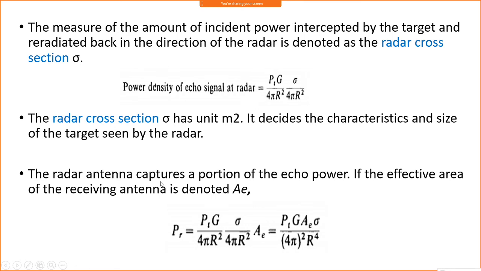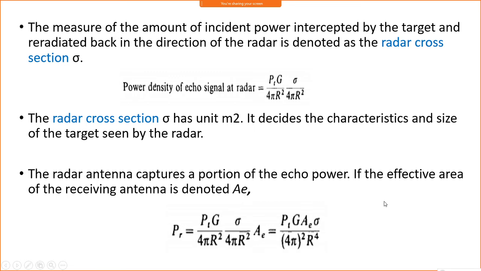So now the radar antenna captures a portion of the echo power from the target. The receiving antenna has an effective area, whether you use a dish antenna, an array antenna, or whatever it is, and that will have an effective aperture. What is meant by effective aperture?